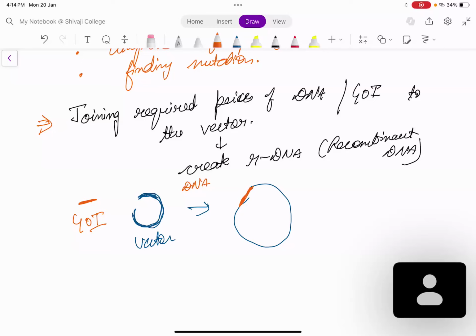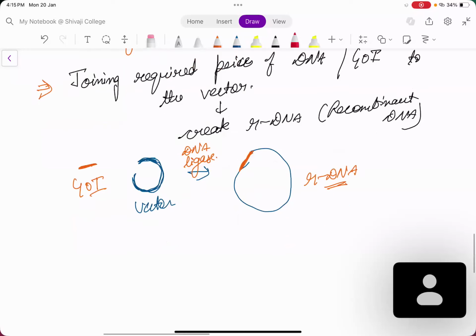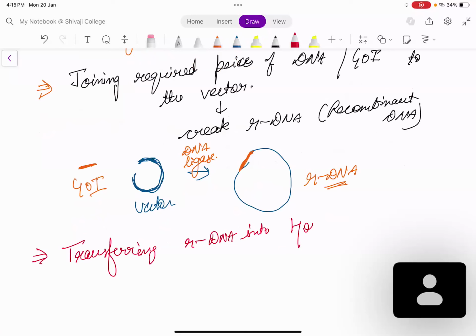The next step will be transferring recombinant DNA into the host. Now you have made your recombinant DNA. Okay, you have joined your piece of gene of interest to the vector. Now you have made the recombinant DNA. It will be transferred into the host. The final destination is you transfer it into the host. You will transfer it into the host.